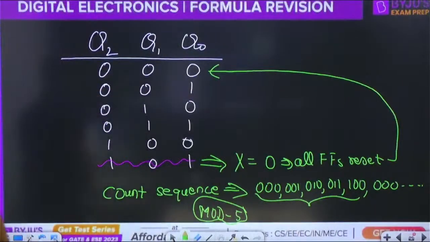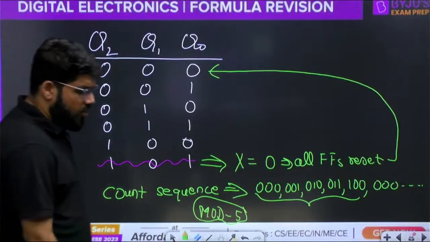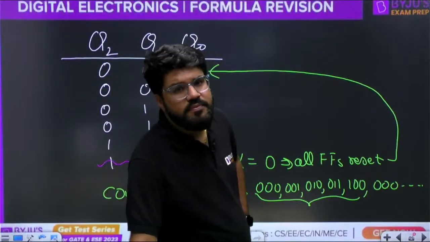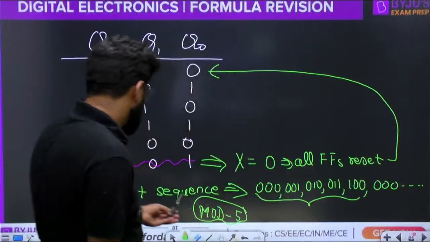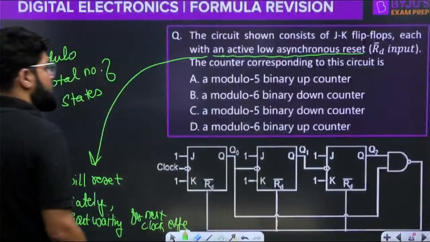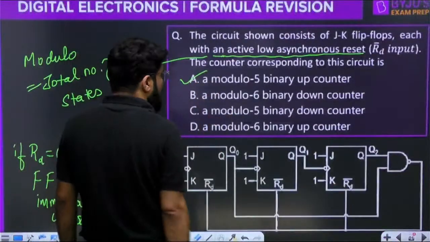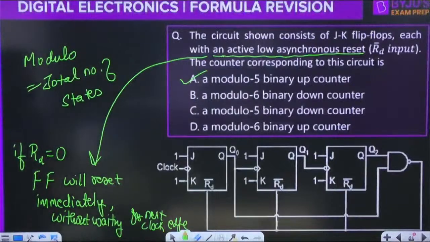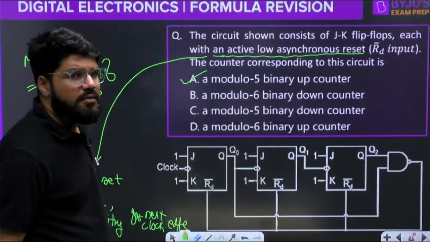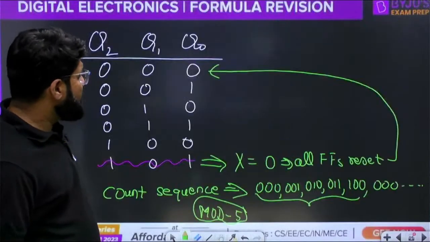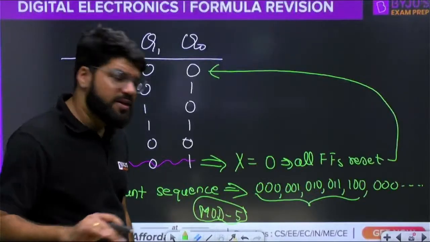This is known as the modulo 5 counter. Modulo 5 up counter. So let us select the correct option. It is modulo 5 and that too up counter. So one thing is to identify up or down. Next is the mod number. One more thing: if it was a synchronous reset pin, we will include that here also, right?